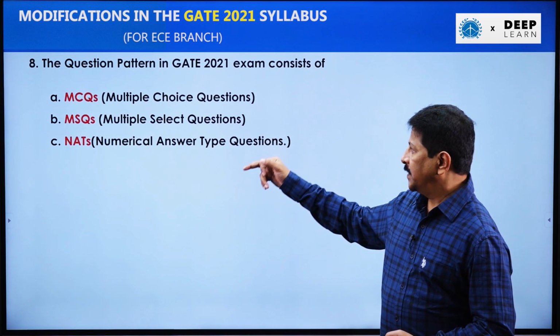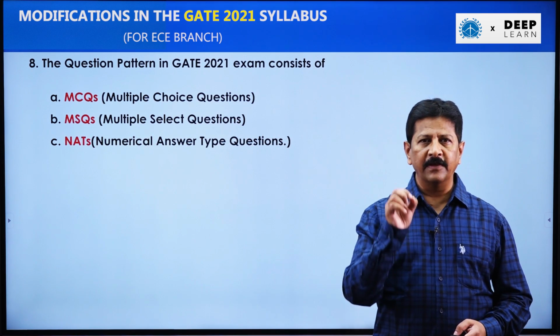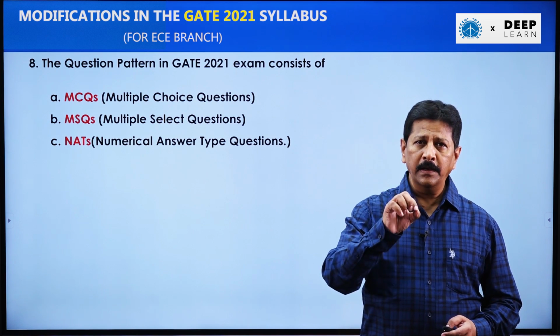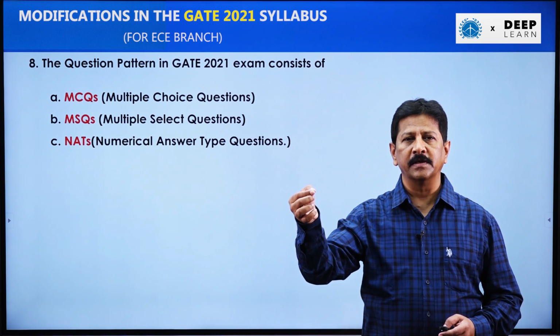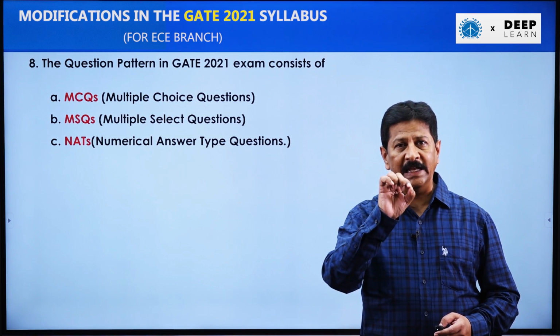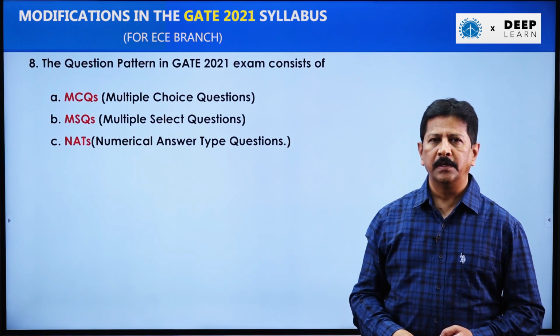A new addition to this is now multiple select questions. That is, for a given question he will give 4 options and one or more than one answers are going to be correct. So you have to pick all the correct ones. That is called multiple select questions.